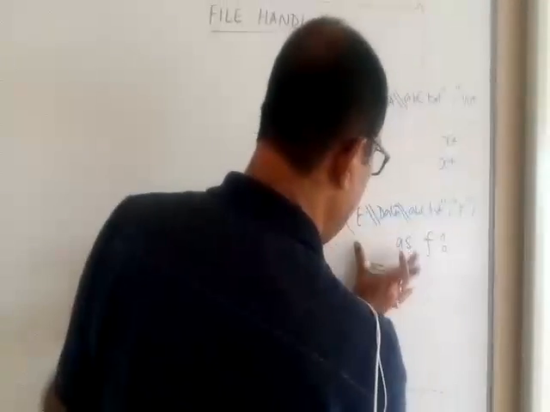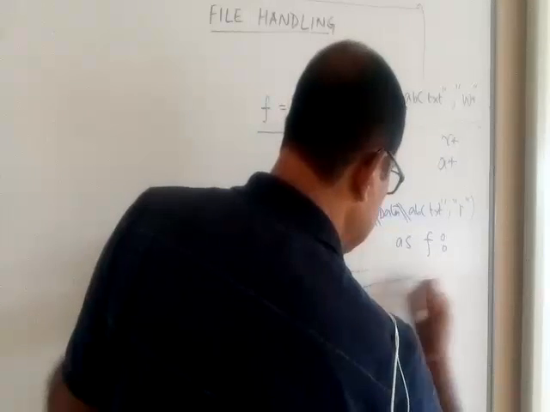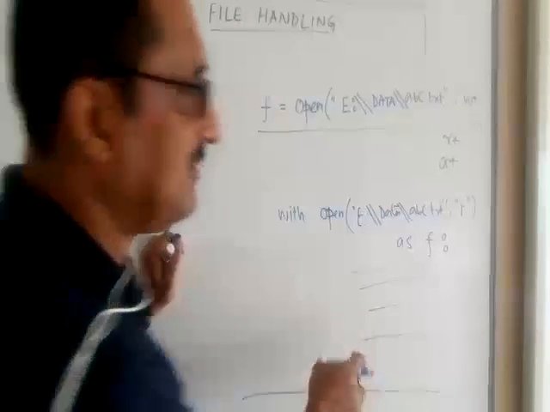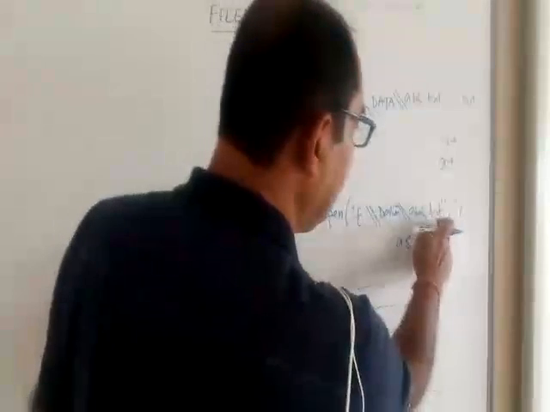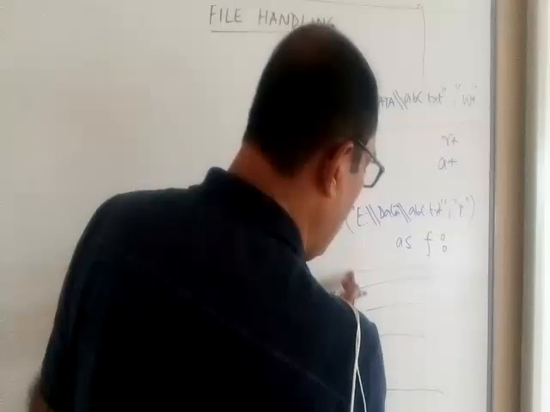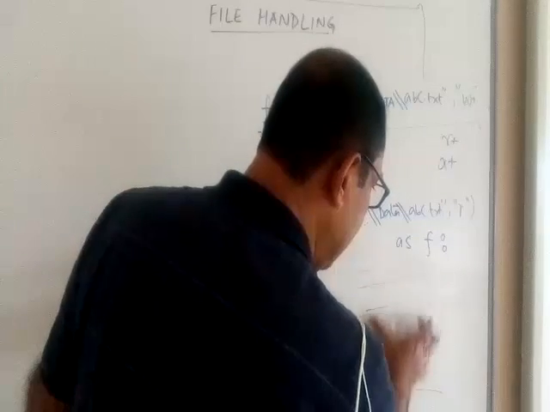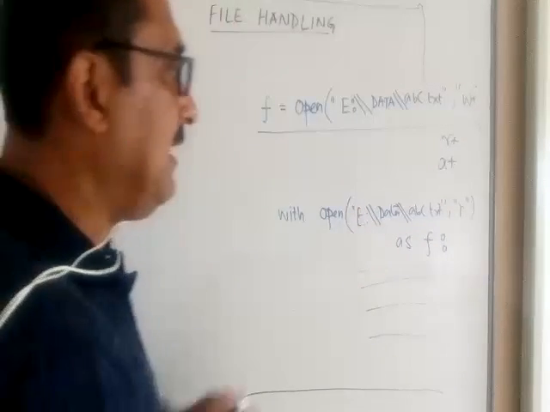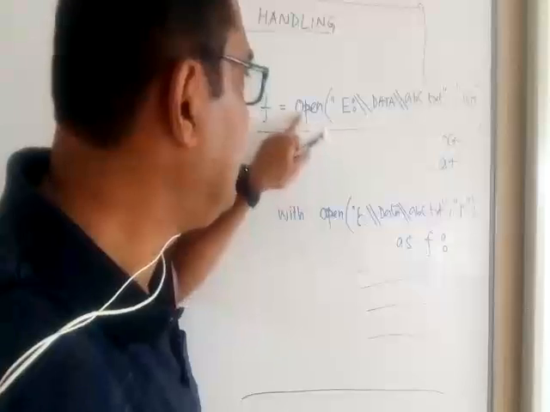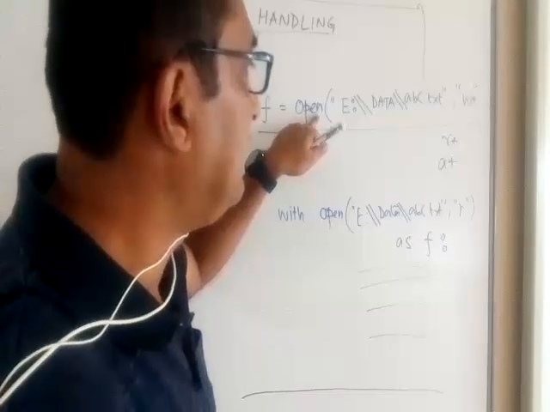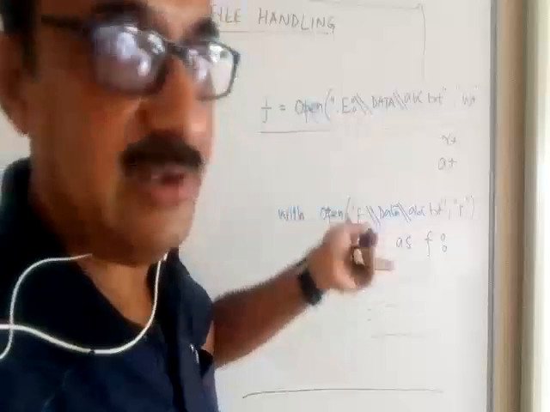Look at this. Here, how do you write it? With open, within the open function, you write whatever you wrote here, as F. As F means as the file object. Now, in this case, all the things you are going to do will come like a block statement, like when you write multiple statements under an if. So after opening the file, whatever you want to do has to be starting from the same column. They will be like a block.